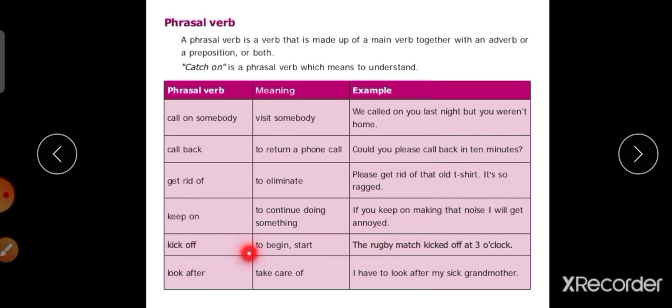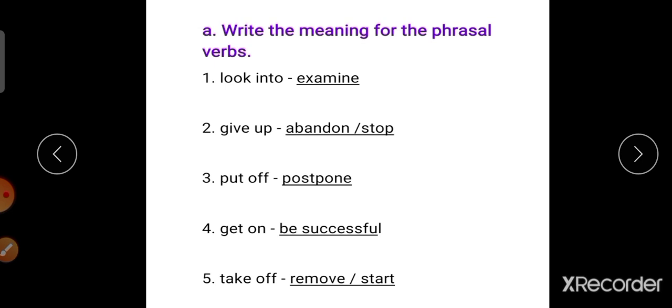Next, kick off, to begin or start. The rugby match kicked off at 3 o'clock. Next, look after. That means take care of. I have to look after my sick grandmother. Okay. Next, let's look at some exercises.